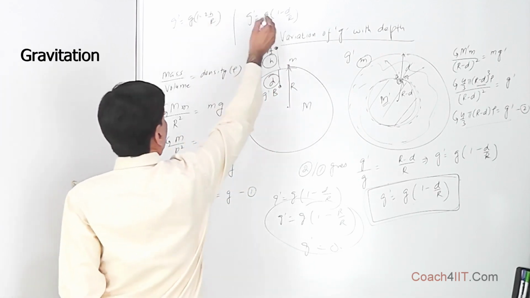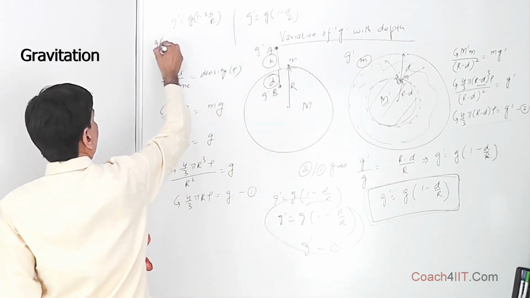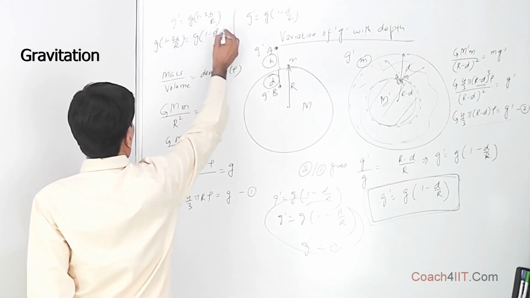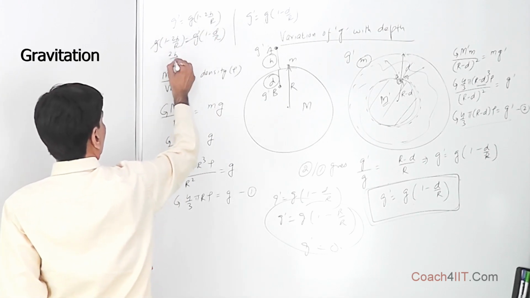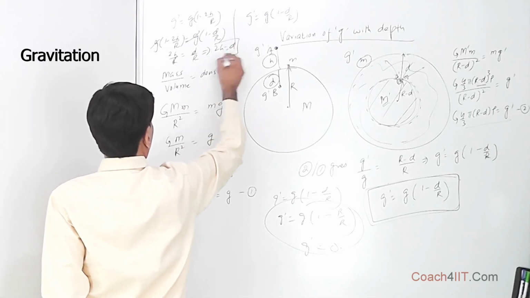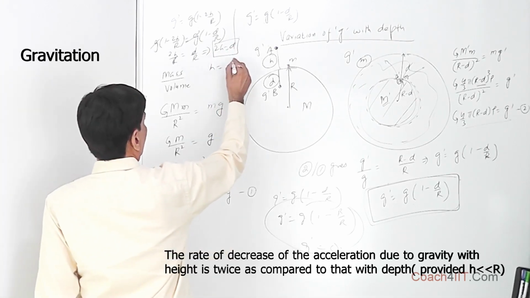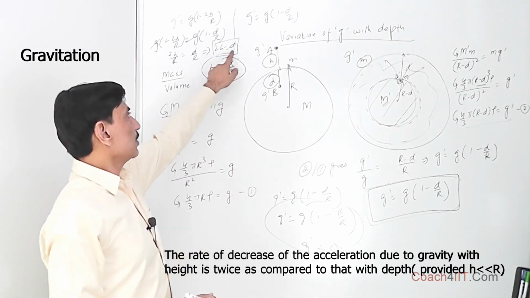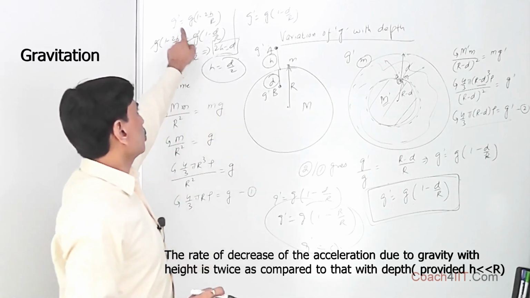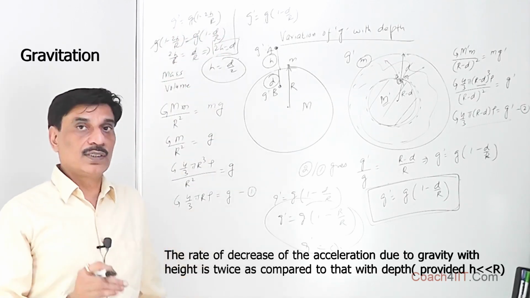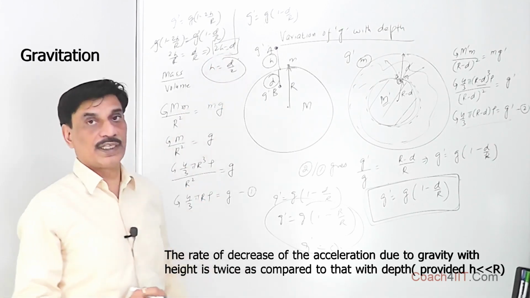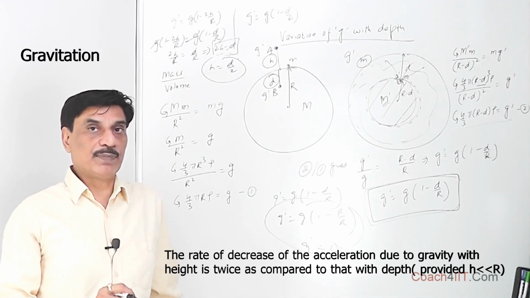It means this and this should be equal. So g into 1 minus 2h upon R should be equal to g into 1 minus d upon R. This says 2h upon R is equal to d upon R. This implies 2h is equal to d, or we can say h is equal to d by 2. And once again we can use this result only when h is very small as compared to R, because here we have made use of binomial expansion, that is, we have made use of approximations. So this result can only be used if h is very small as compared to the radius of the earth.